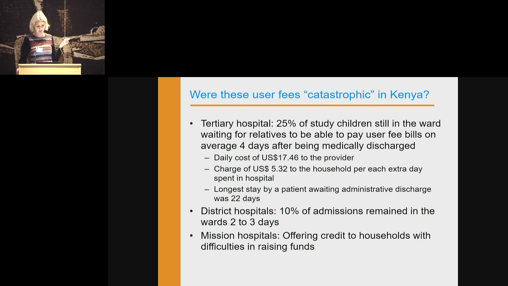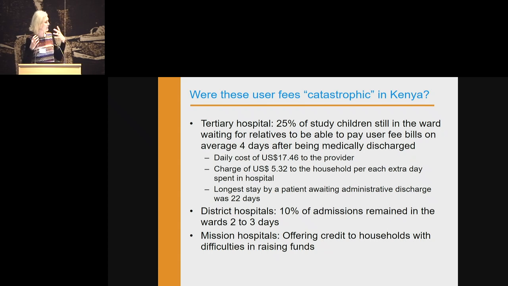So they have two things. They have medical discharge, which is if the child has recovered, and then they have administrative discharge. And you cannot leave without paying this thing. So we found a mother who stayed for 22 days waiting to pay the bill, for families to get hold of the money. And every day they stayed, they had to pay $5.32 extra.